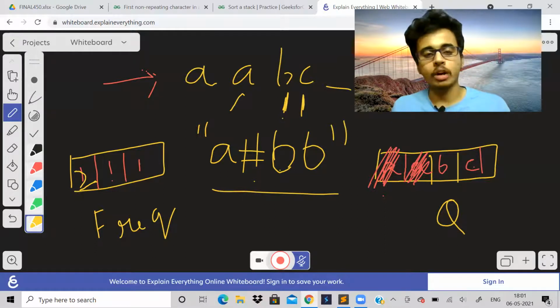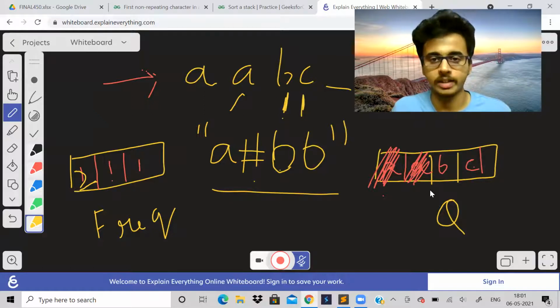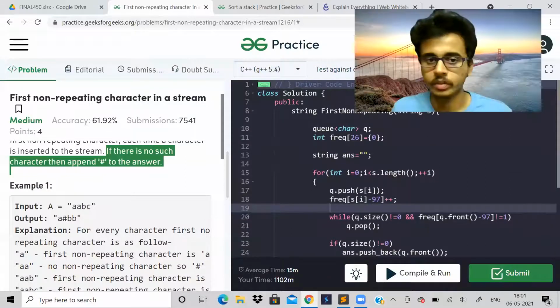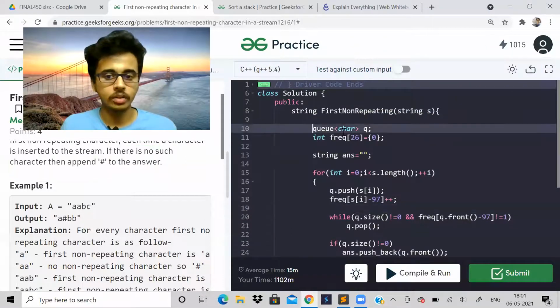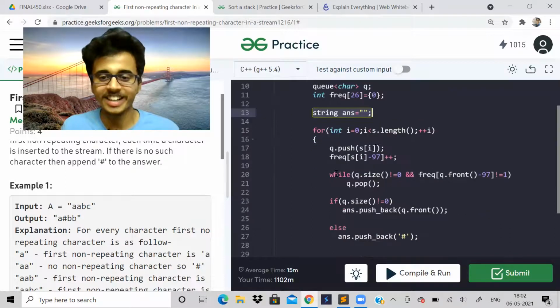So I did a walkthrough, a dry run for the test case. You can take some other examples and see, and you will get to know the idea. See the code now. I have taken a queue and a frequency array of length 26, initialized to 0. Initially all frequency values are 0. I've taken a string variable called answer, and now I am traversing through the string.